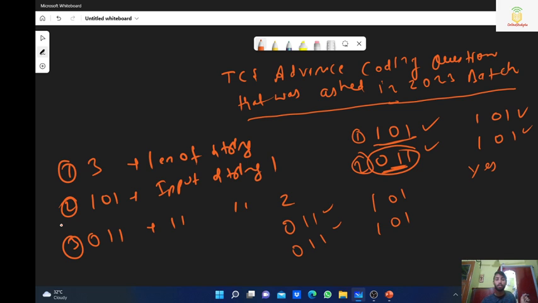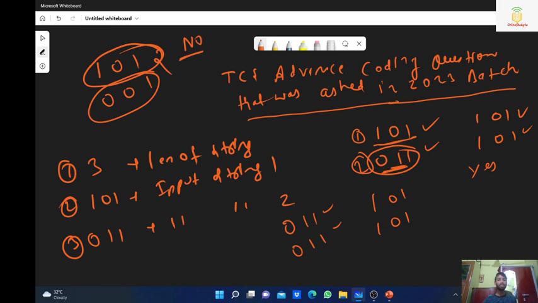So now let's take an example of no. Suppose this is the first string and this is the second string. You can try every possible way, I guarantee you will never come to the conclusion that these both numbers are equal. For this input the answer is always no, because you cannot rearrange them in such a way that both numbers become equal. You cannot convert number 1 into number 2, and the same thing vice versa. So for this input the answer is always no.